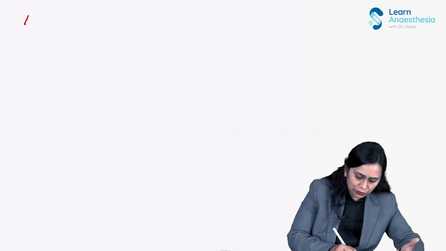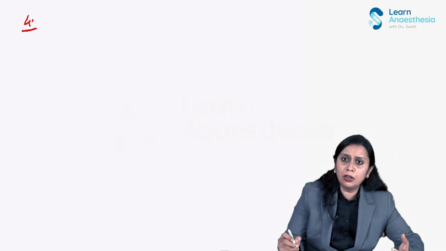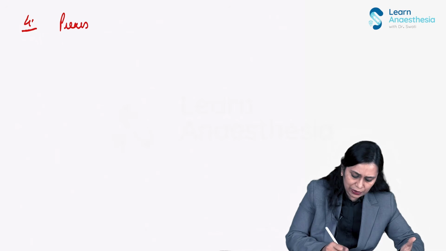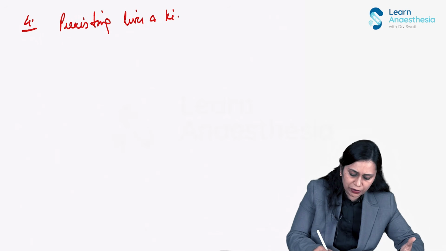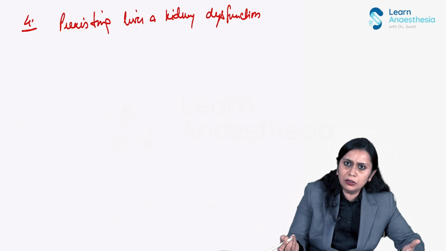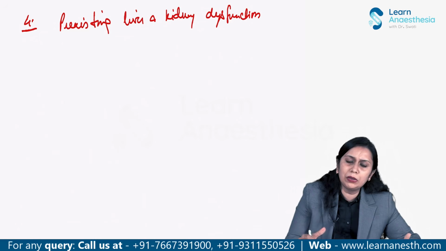Then it is good for patients with pre-existing liver and kidney dysfunction. Why? It has no effect on the liver and kidney, and its metabolism does not get delayed if there is any problem in the liver or kidney, because of extrahepatic, extra-renal routes of metabolism, including through the lung.